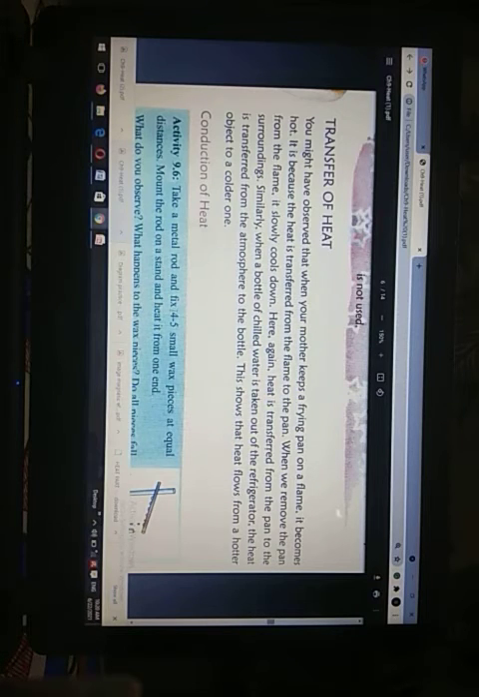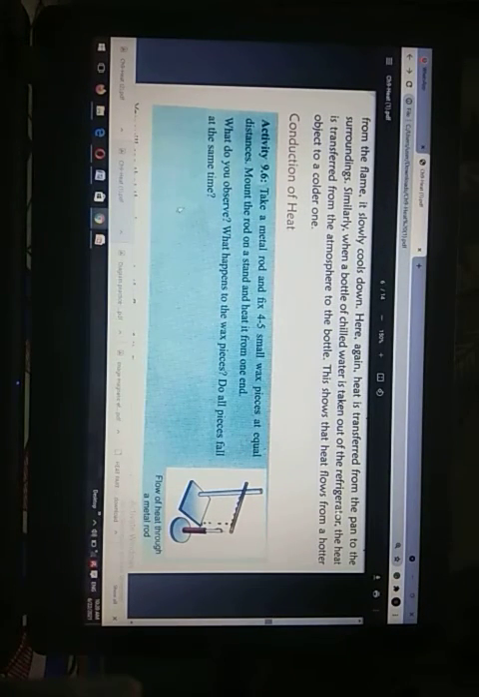And this shows that heat flows from hotter objects to colder objects. There is an activity given, showing that the transfer of heat is a process of conduction. Conduction means it can conduct the heat. Conduct means from one point to another point, heat or temperature may pass.